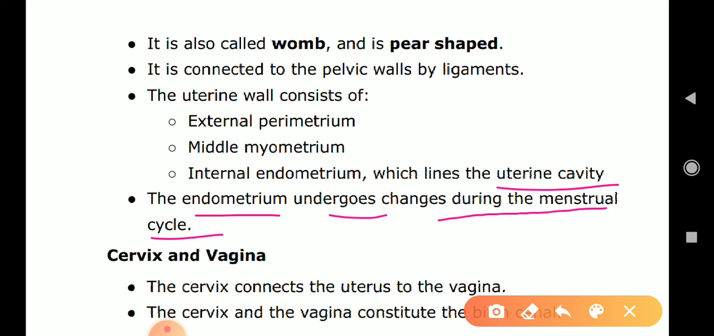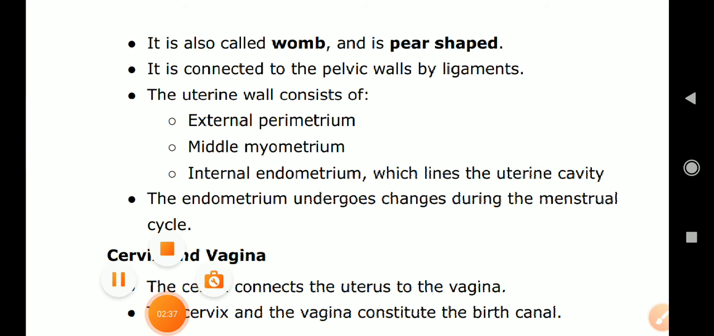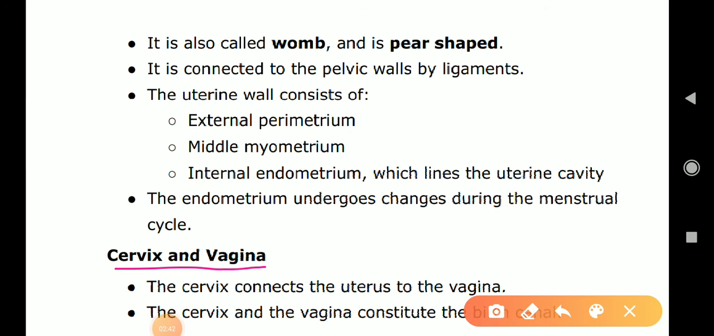Now, next is cervix. Cervix and vagina. The cervix connects the uterus to the vagina, and the cervix and vagina constitute the birth canal.